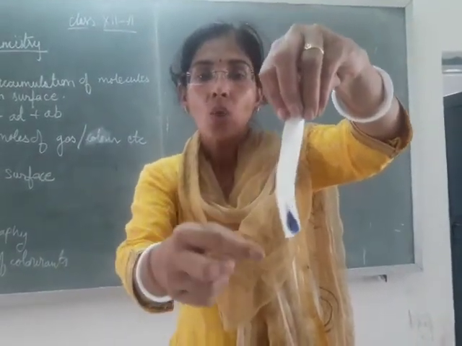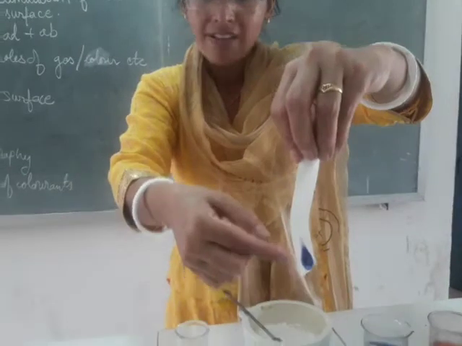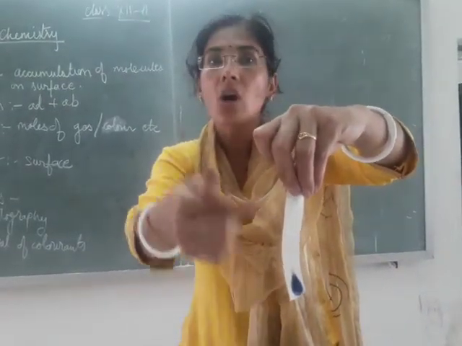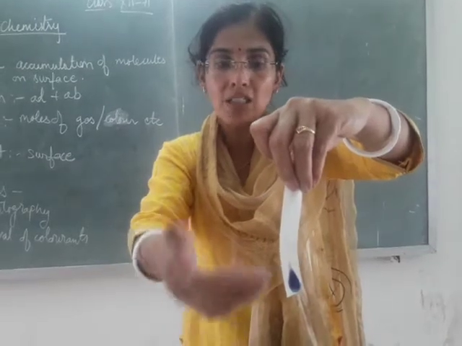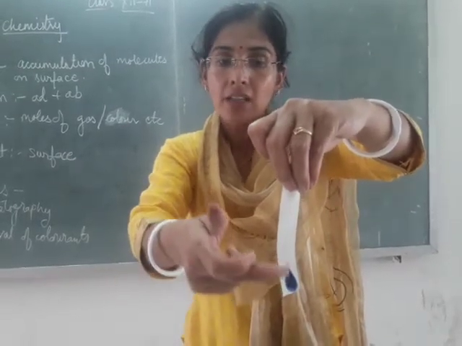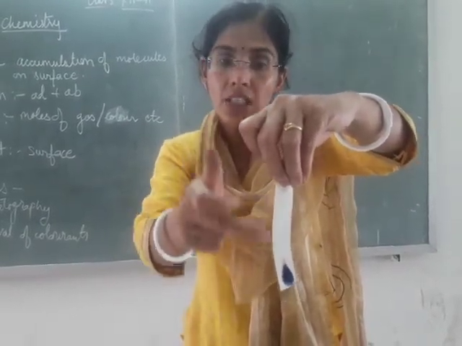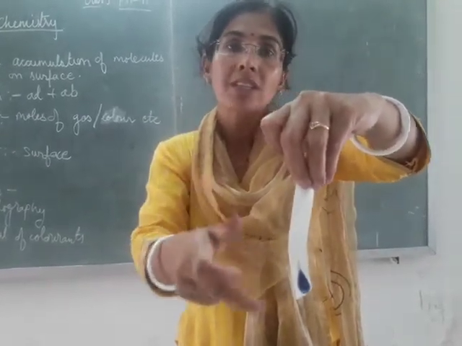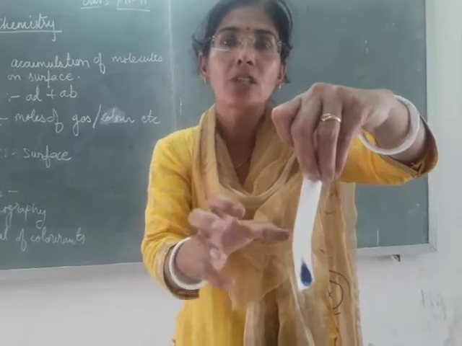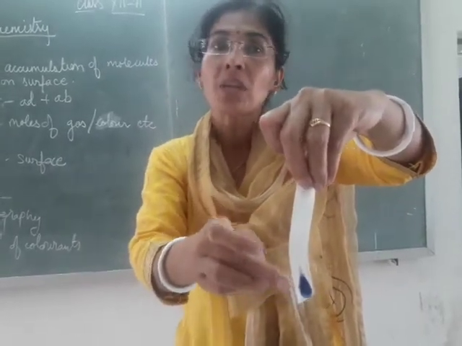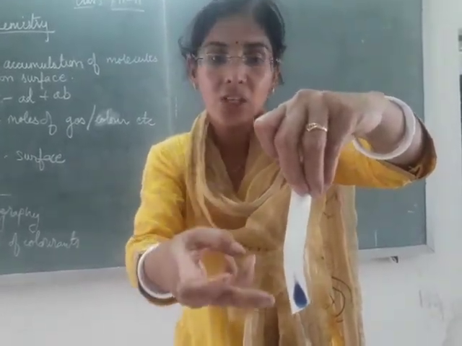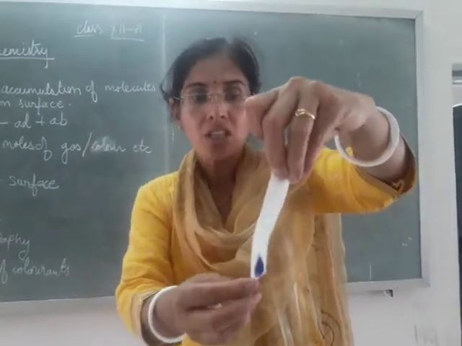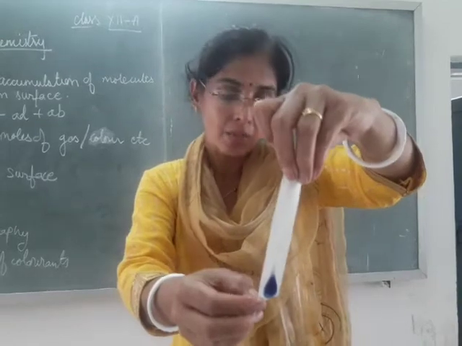When the solvent rises up this column, the components, whatever their number, will stay at different heights according to their adsorption capacities. The one with very high adsorption capacity will stick down, and the one which is adsorbed to a lesser extent will travel up, and so they will get separated. So this is how the separation of inks can be done.